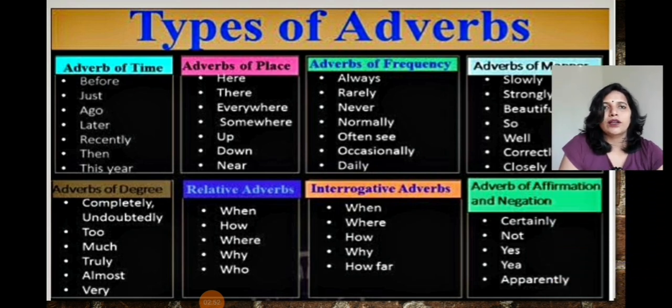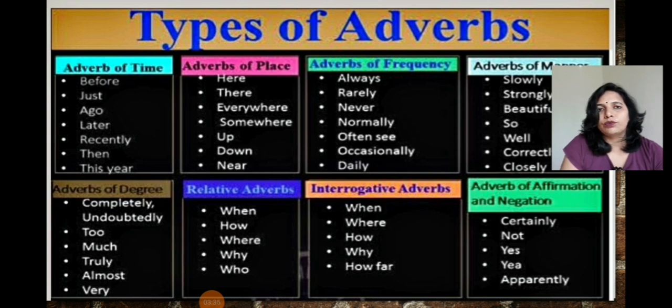So you must be noticing one thing, that we often use ly at the end of the word. It is not mandatory, but in adverbs you could find this very commonly, and often this ly is used to change adjectives or nouns into the adverb form, right? So next is adverbs of degree. In degree: completely, undoubtedly, too much, truly, almost, and very. These all will come in the adverb of degree, right?